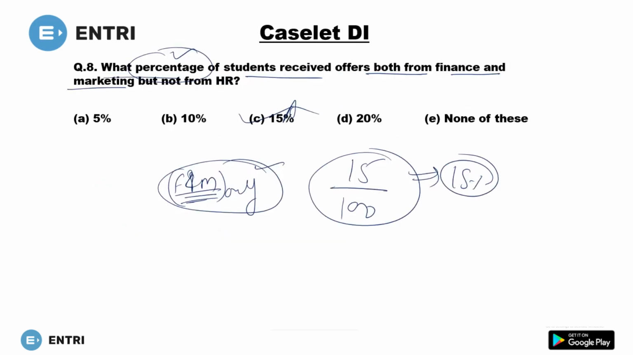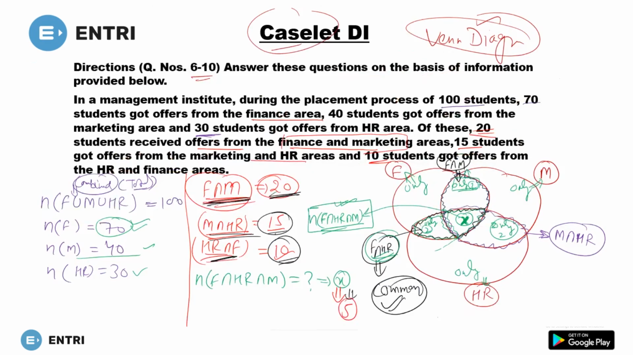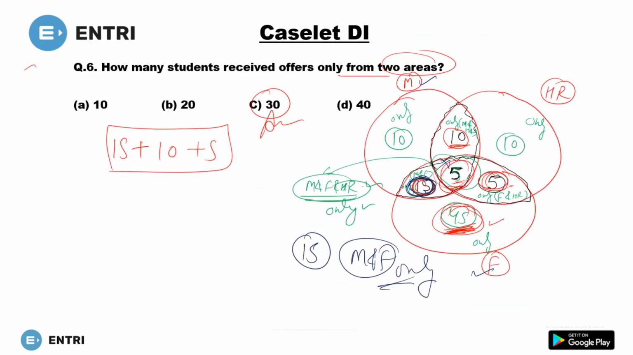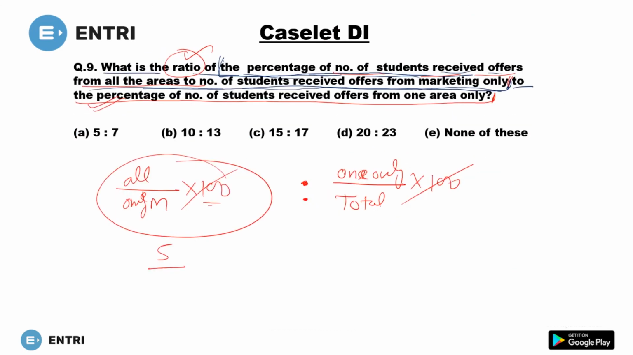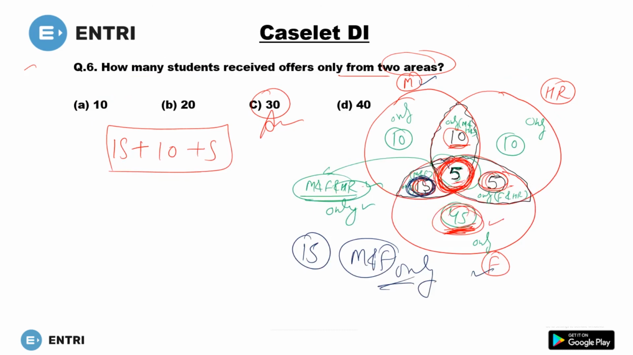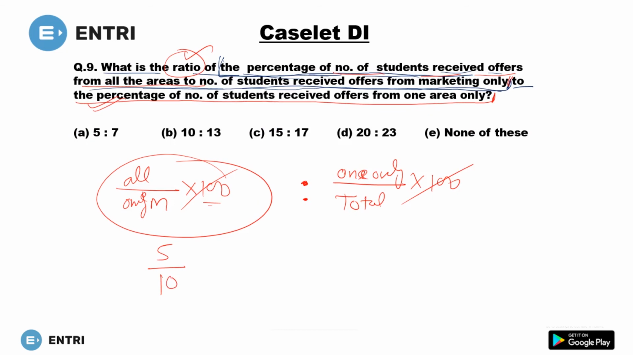Now all, who got offer from all, these 5 got offer from all. Okay, divided by only marketing. So these 10 are only marketing. Okay, total upon only marketing, so you will get 5 by 10. Okay, done.